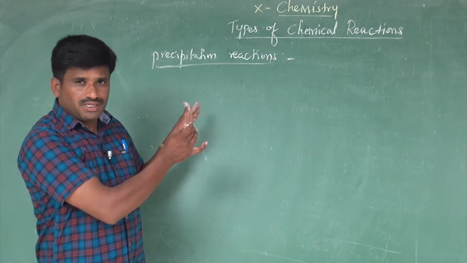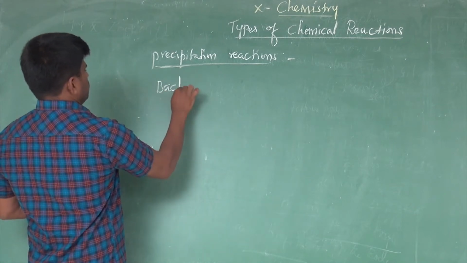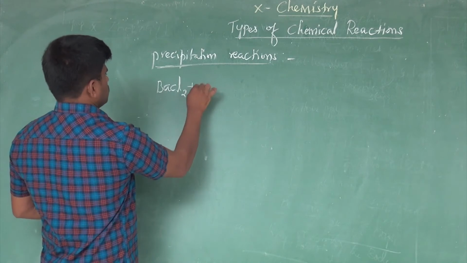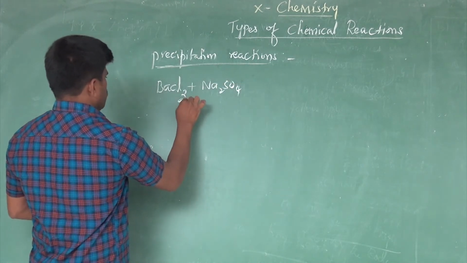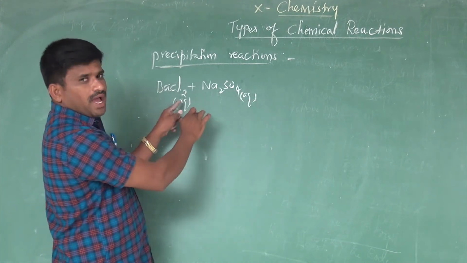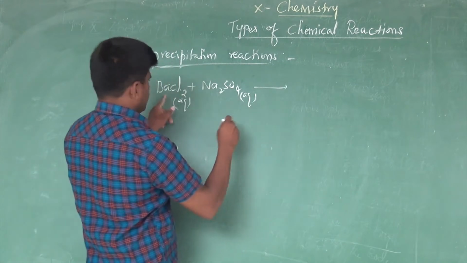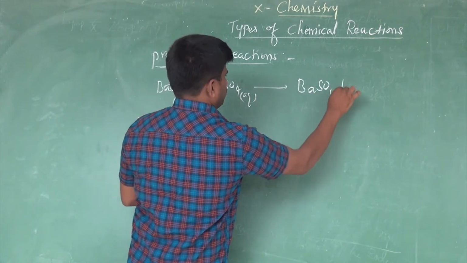Let's go for the equation. The formula of barium chloride is BaCl2, sodium sulfate is Na2SO4, both are aqueous. When these two aqueous solutions are mixed, you can observe the precipitate forming.